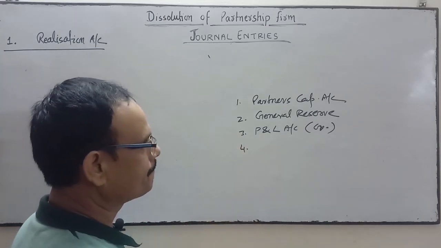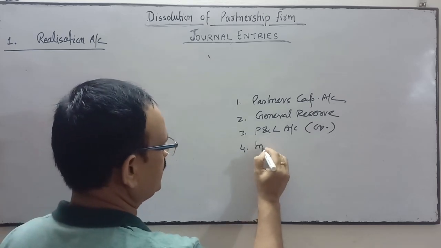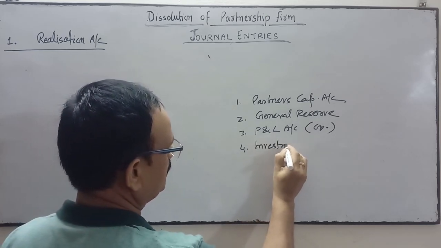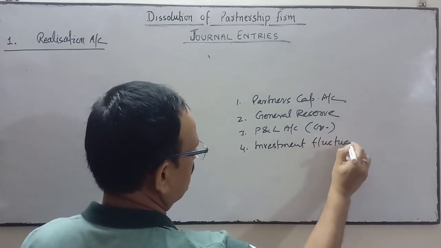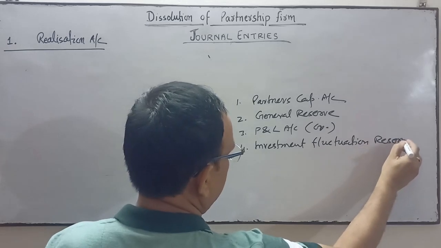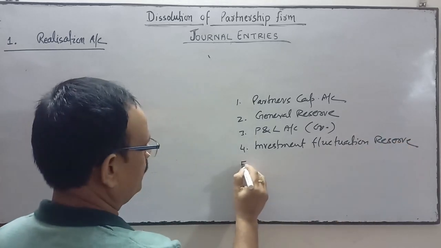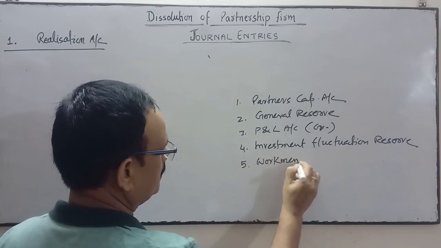Then maybe on the liability side you may get the investment fluctuation reserve. Then you may get the workman compensation reserve.